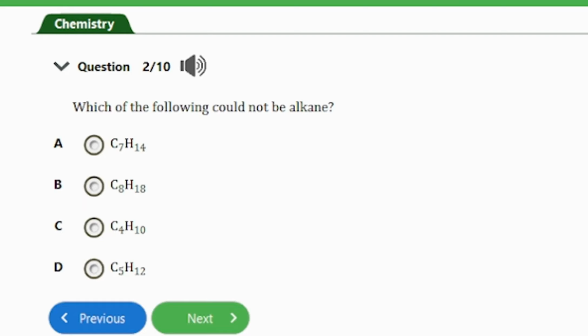So if you check the other options, you always have CnH2n+2. For instance, for C8, 2n is 8 times 2, that's 16, then plus 2, that's 18. That's correct for alkanes. For C4, 2n is going to be 8, then 8 plus 2 is 10, so that's correct. For C5, 2n is going to be 10, so 10 plus 2 is 12, that's correct. But for C7, 2n is going to be 14, and 14 plus 2 is 16, so this is the odd option here, and that's the answer to this question.